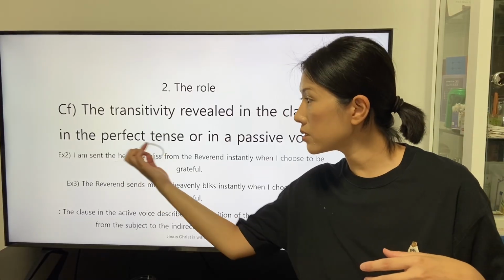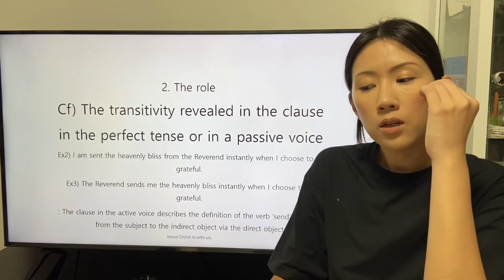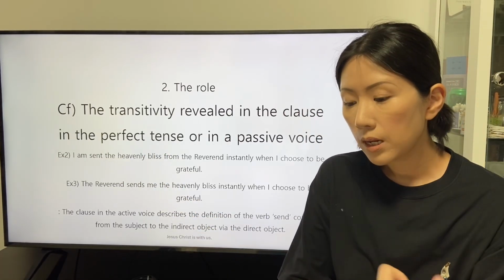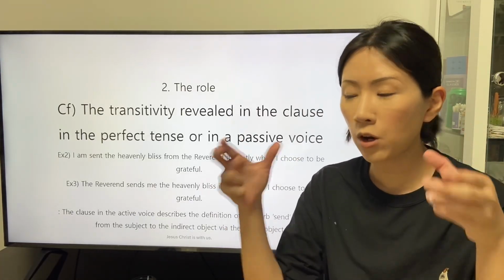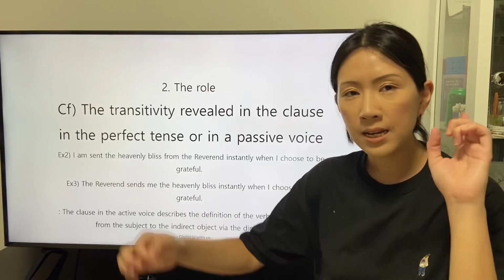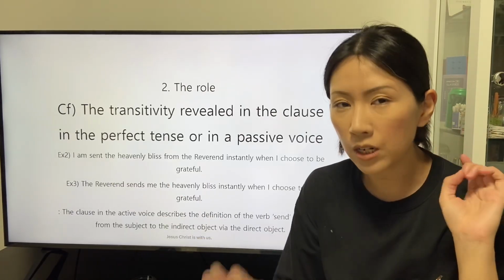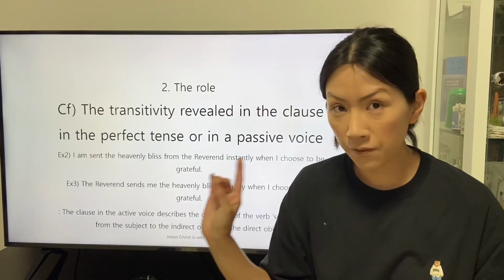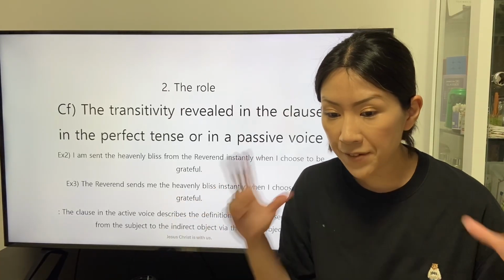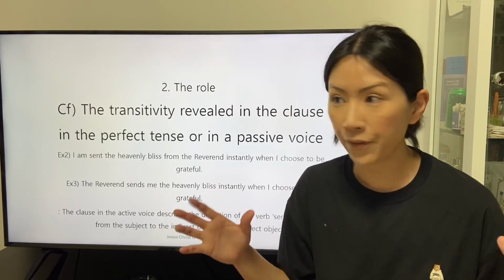The heavenly place is the conveyance of the direct object. The heavenly place is reliant on the conveyance of the definition of the transitive verb send.